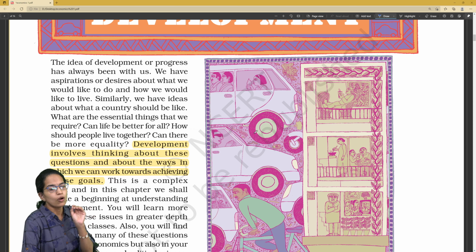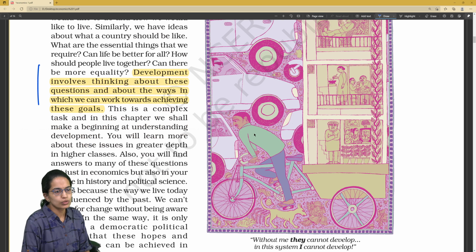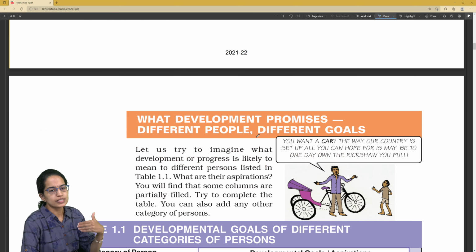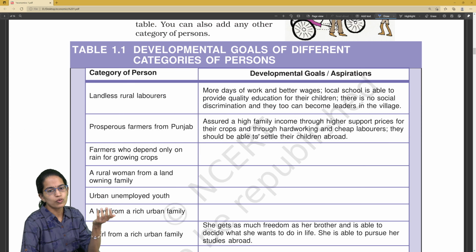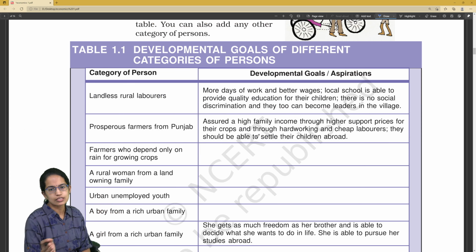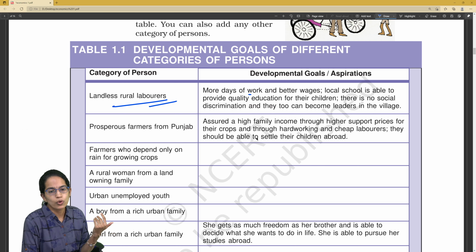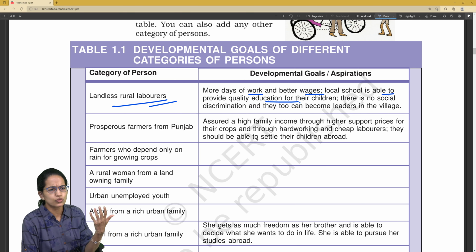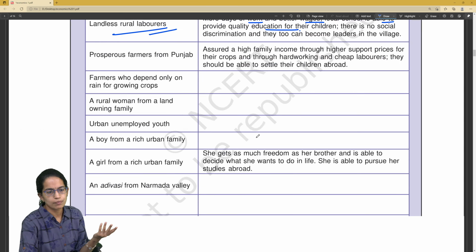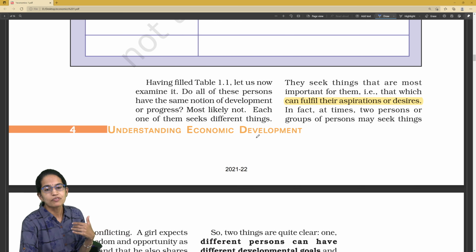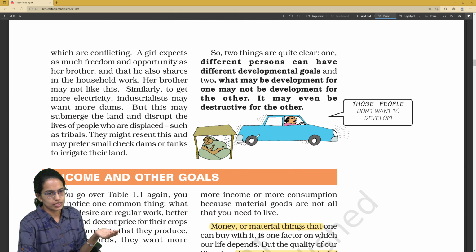Now first, what is development? What are the goals that development fulfills? So any person who is striving to improve would go for what goals is what has to be studied. For example, a landless rural laborer would think about more days of work, better wages, good schools, good quality education, and so on and so forth. What could be the next aspiration a person could think about, and whether the person is able to fulfill the aspirations or not.